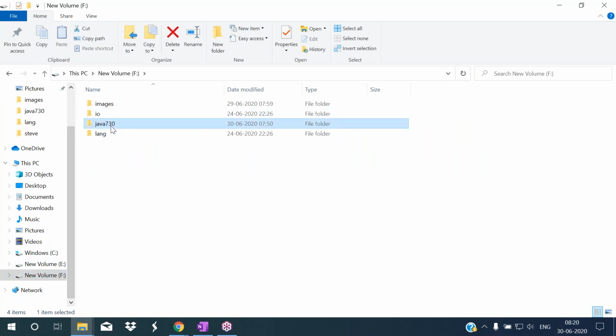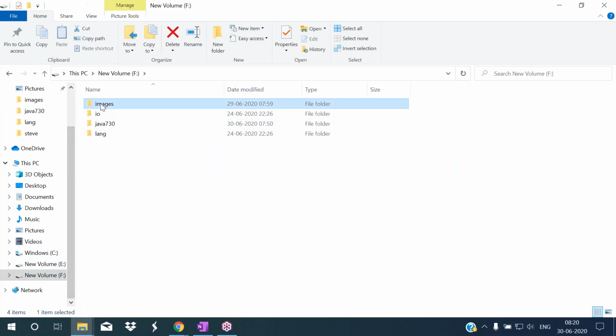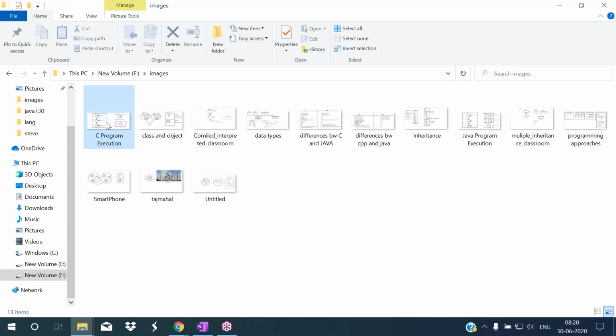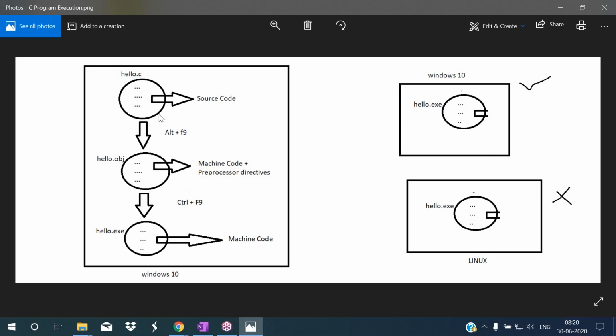Now see the execution process of a C program. This is a C program's execution process. Here we are writing the C program. This one is the C program. I'm calling this code the source code.